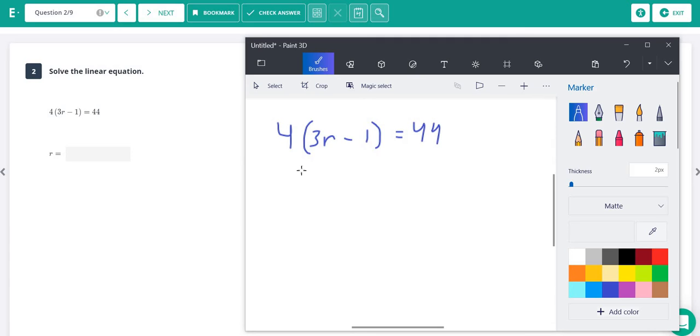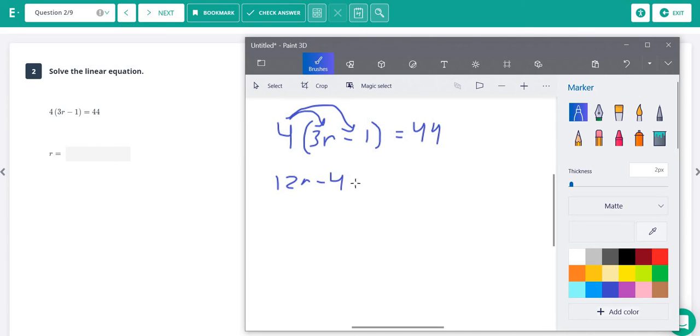All right, for number 2 here, we have to do some distribution. You do distribution whenever you see parentheses in a problem with a number outside the parentheses. We do distribution by taking this outside number here, it's 4, and we multiply it by each of the inside terms. So we're going to multiply 4 times 3r, that's going to give us 12r. And then we're going to multiply 4 times -1, which is -4. All right, so now we've done our distribution, we've gotten rid of our parentheses, and now we can solve.